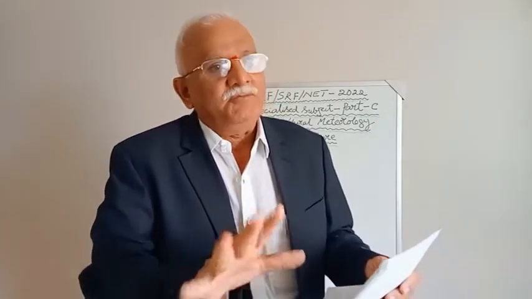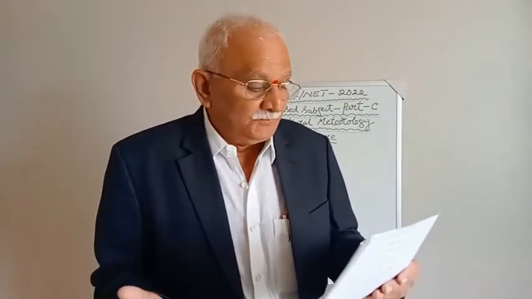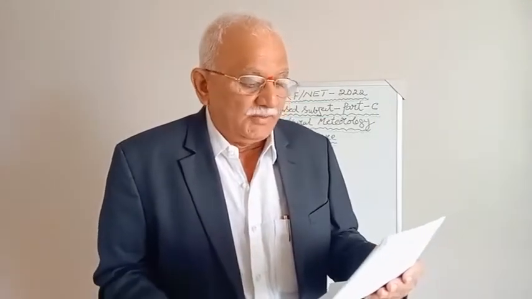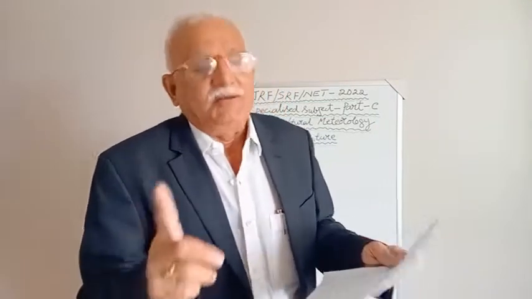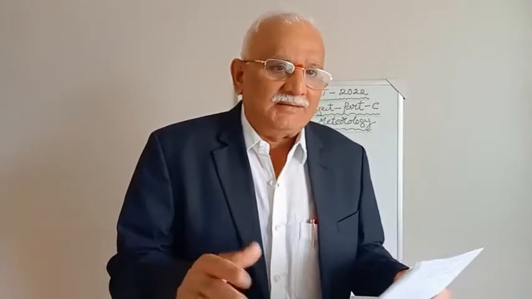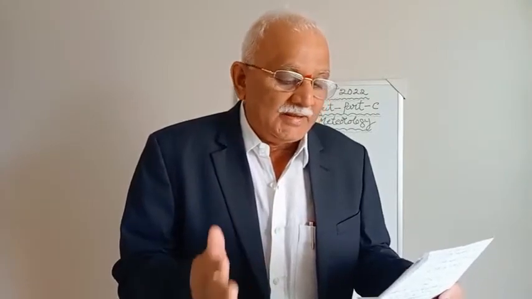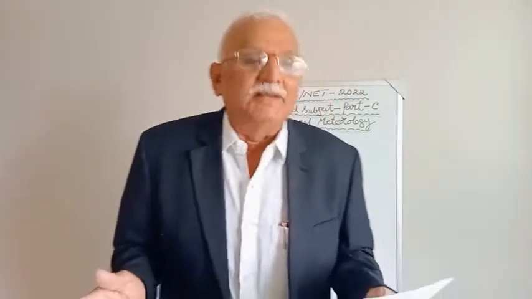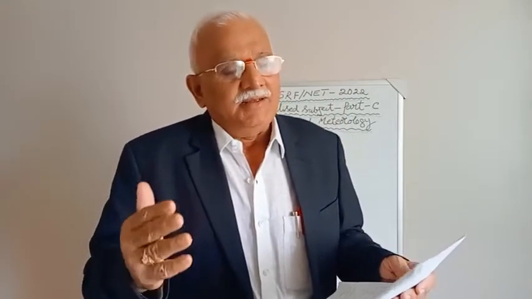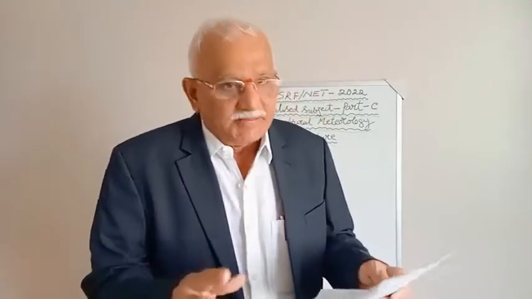Once again, the assertion: the value of crop coefficient varies during the crop growth periods and it can be more than 1. So this is a correct statement. What is not correct is the reason, that the actual ET of a crop can never be more than the reference crop ET. It is wrong, because the actual ET can be more than the reference crop ET. So this is the question and the answer.